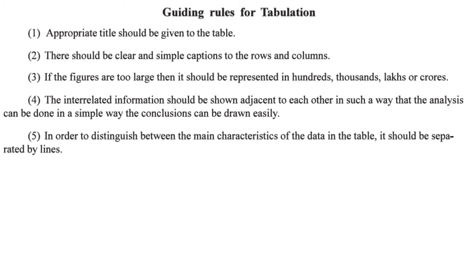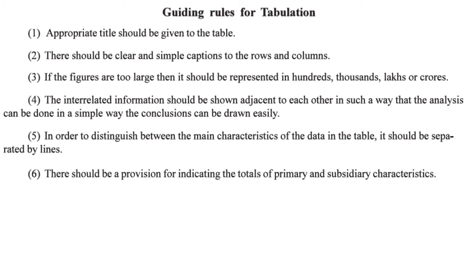In order to distinguish the main characteristics of the data in a table, they should be separated by lines. Okay, whenever we are showing the characteristics, that means the attributes, we should separate them using lines. For example, males and females, we should draw a straight line between males and females. If we are showing the designations of clerks and peons and managers, we should show lines between all these three so that we can know that okay, these are the different characteristics.